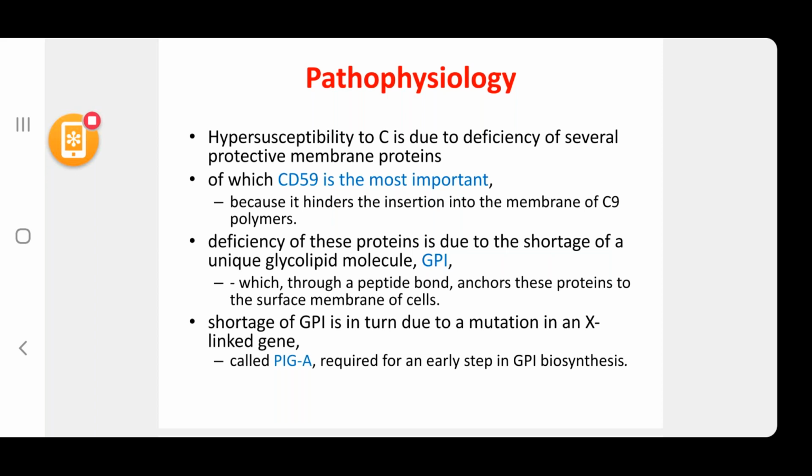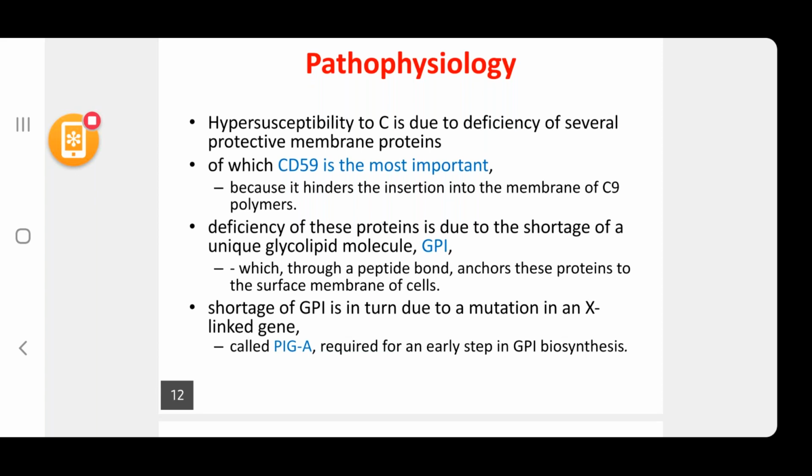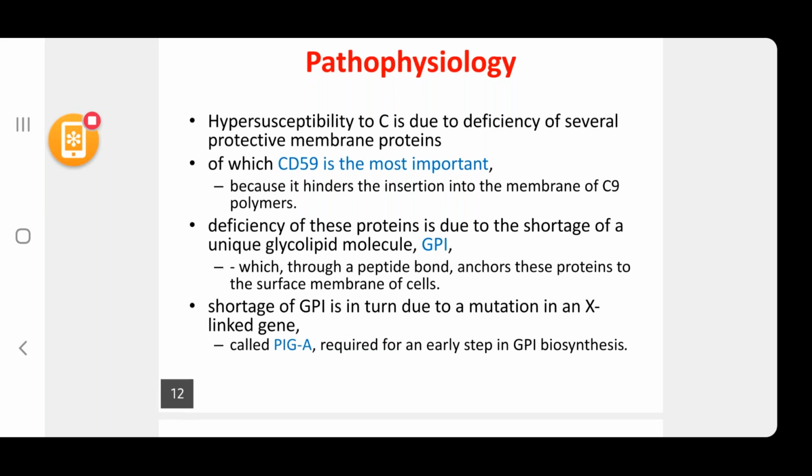So the basic abnormality in PNH is the shortage of this anchor protein called GPI, which leads to the loss of CD59 and CD55. It doesn't essentially cause the loss of CD55 and CD59. They are produced, but they're not anchored to the cell because of the loss of GPI.